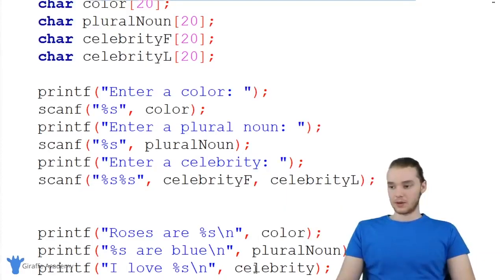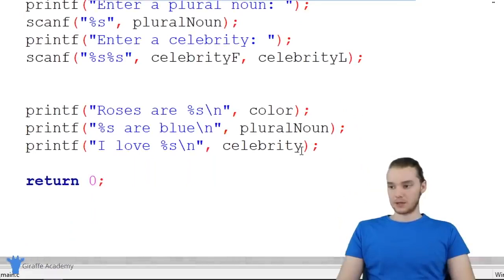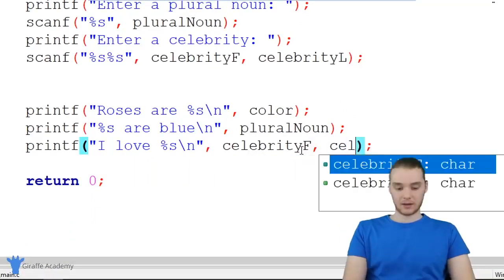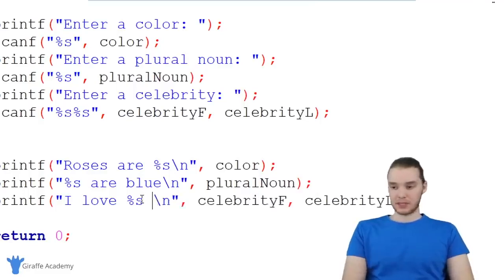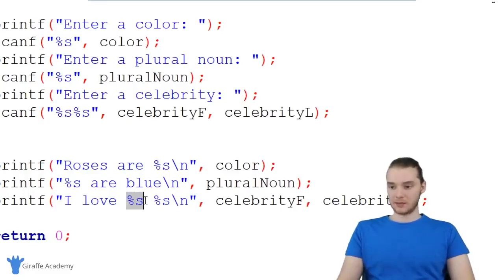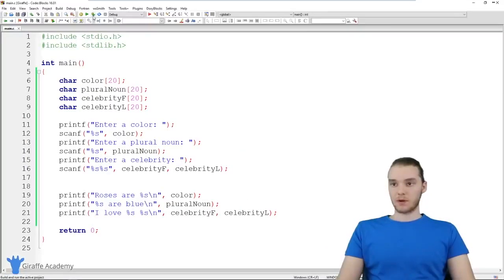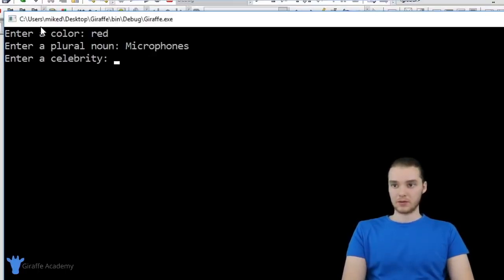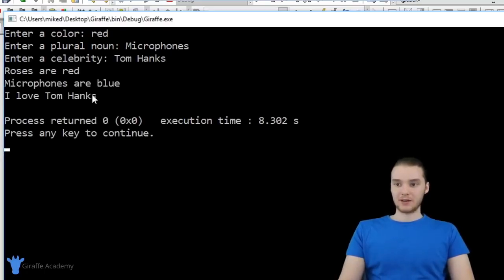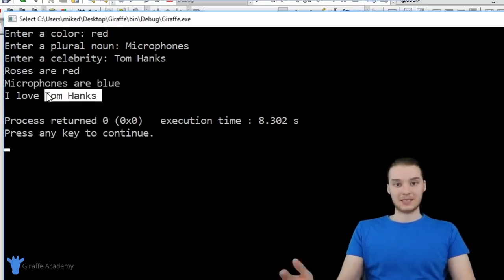And down here, we're going to want to do the same thing. So we can just say celebrity F and celebrity L. And we just need to add another % here. So it's going to say I love celebrity's first name and celebrity's last name. So let's run our program and see how we did. So I can enter in red and microphones. And now we can enter in Tom Hanks, and we're printing out the actor's first and last name.